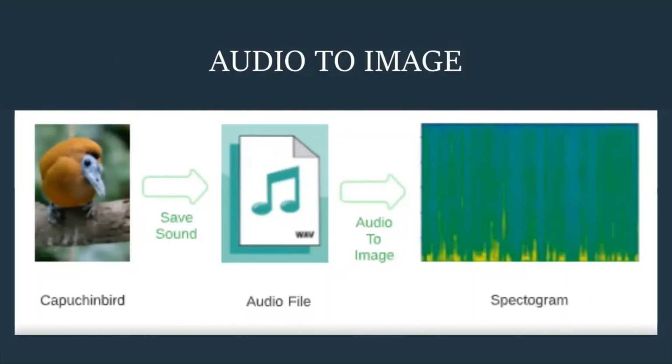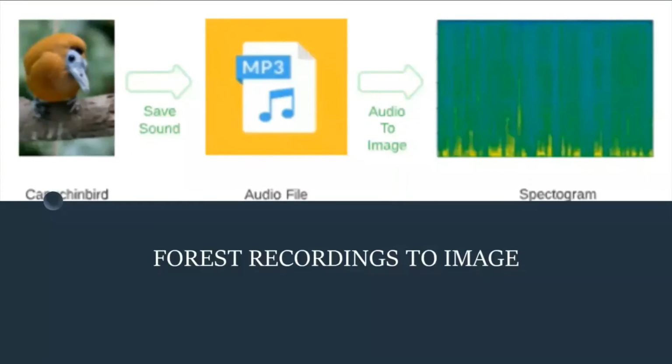Alternatively, we continued our experiments by breaking up the project. The project consists of 3 different studies. 2 of these files were made to generate spectrograms. The first file converts wave files to spectrogram. You can see from here audio to image. We convert our capuchin bird voice to a spectrogram in a different file. The second converts MP3 file to spectrogram and saves this spectrogram image as PNG file.